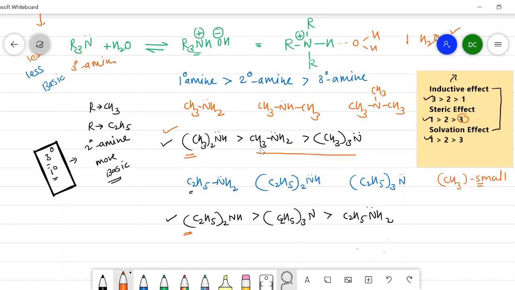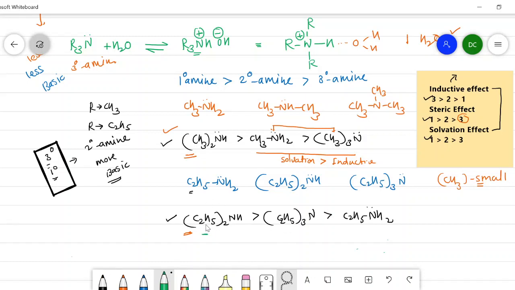Therefore, when we compare this primary amine and this tertiary amine, we get that the solvation effect is predominant over the inductive effect, because there is a presence of small methyl groups which cause more steric hindrance, more crowding. Now consider the second series here.